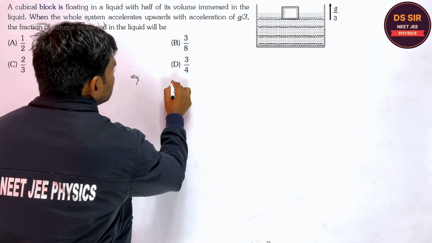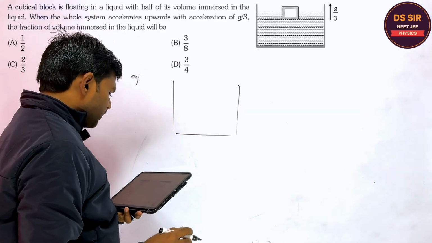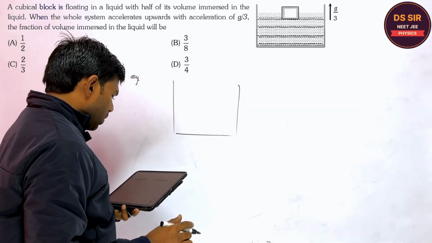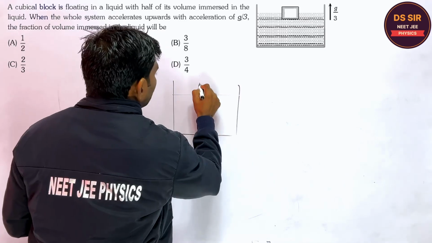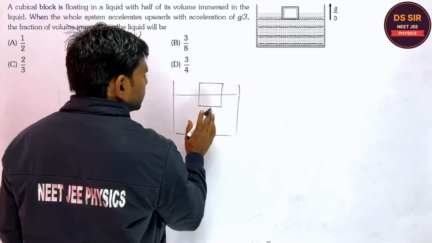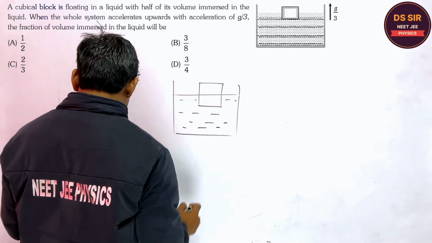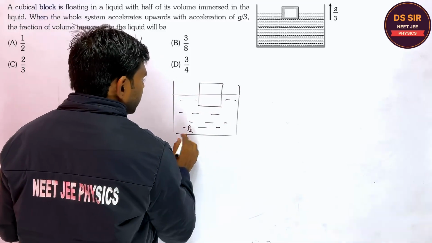So in this question, what we have is a cubical block floating in liquid, with half of its volume in the liquid. If this is the initial condition, it is at rest, right? The liquid density will be more.